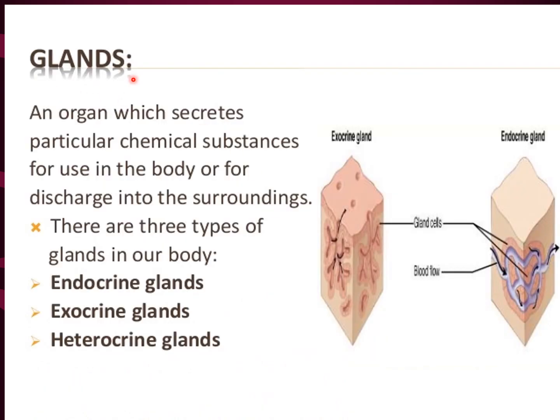What are glands? A gland is an organ which secretes particular chemical substances for use in the body or for discharge into the surroundings. There are three types of glands in our body. Number 1, endocrine gland. Number 2, exocrine gland. And number 3, heterocrine glands.